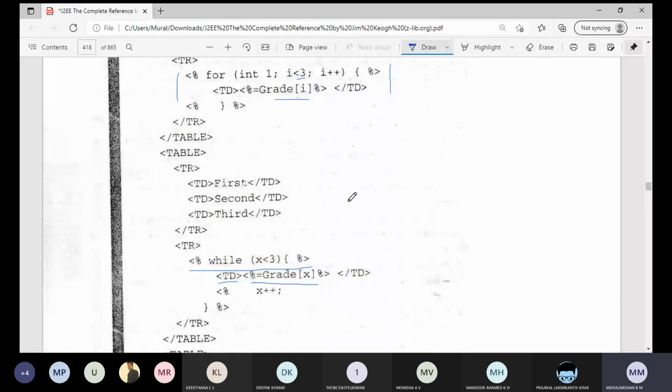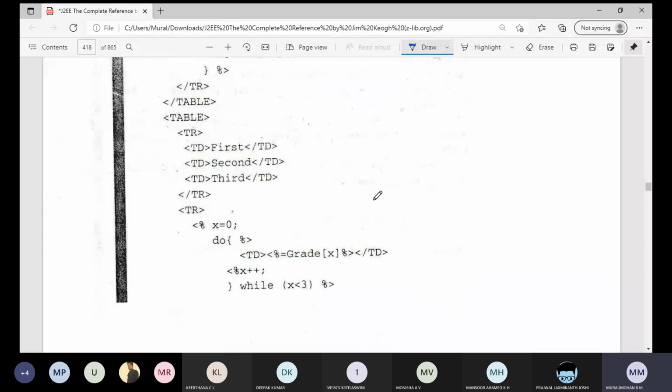This is just for your practicing. As I told you, whether it is looping, conditional, declaration or array concept, whatever it may be, the Java code has to be inside the servlet. Only the presentation logic, the results, should be inside the JSP file. This is just for your understanding and practicing purpose. Kindly remember this point.